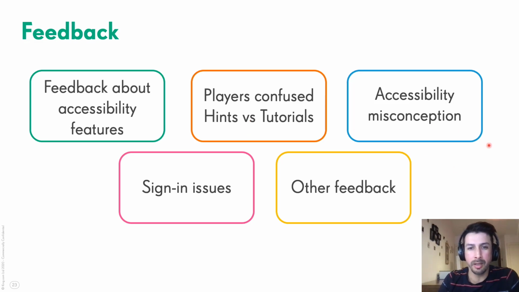And then there is the accessibility misconception. A lot of players start complaining about why there is an accessibility button in their game, like, I have no disabilities, why is this in my game, how do I turn it off. So there is also some work to do on this misconception that accessibility is just for disabled players, when it is for everyone. This is something that could help you too, and it's not something bad.